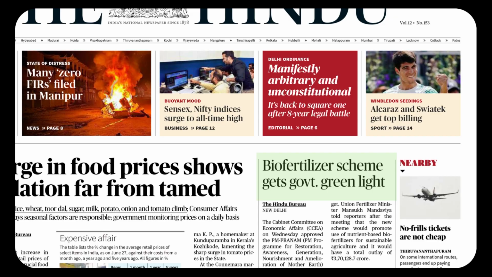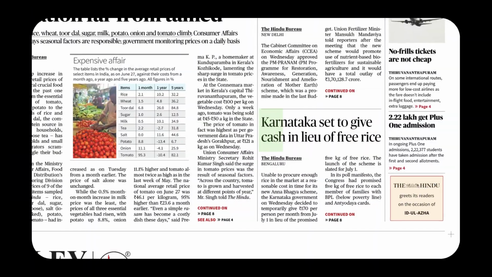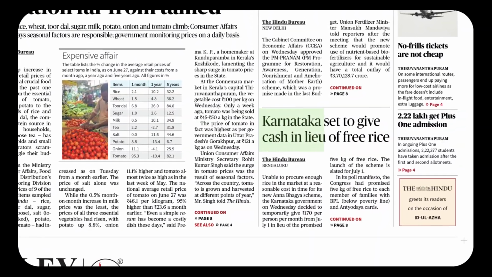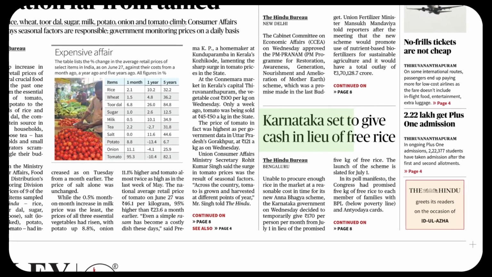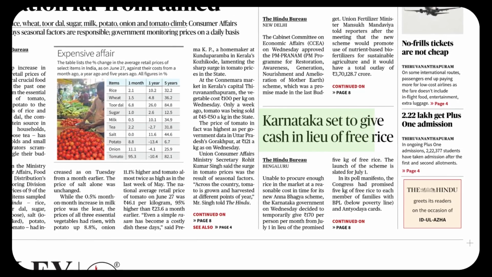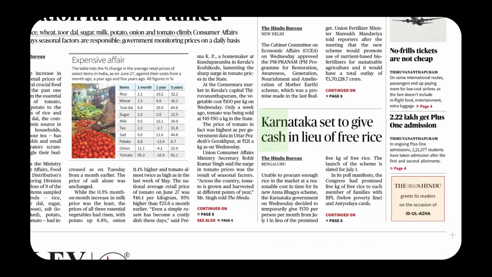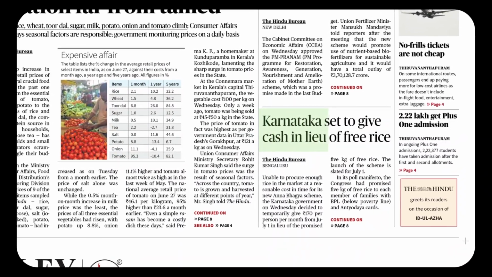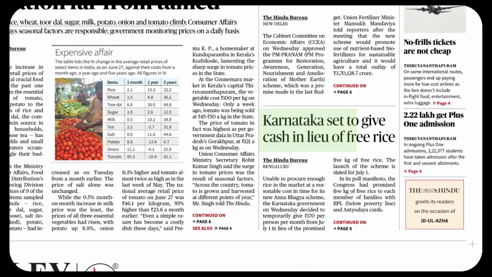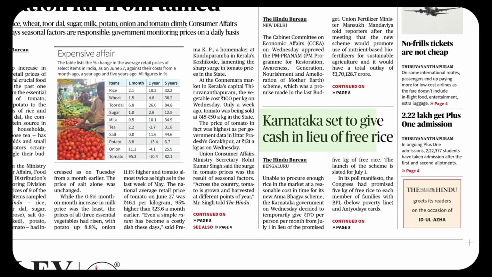Now we go to the next news item. Karnataka set to give cash in lieu of free rice. That is a very important news item in terms of the language properties. The doer is Karnataka. Then we have a beautiful verb called set, S-E-T. It has the same pattern in the second form and third form. Set, set, set. You put something in a particular place or position. Set has multiple meanings. Karnataka is set to give.